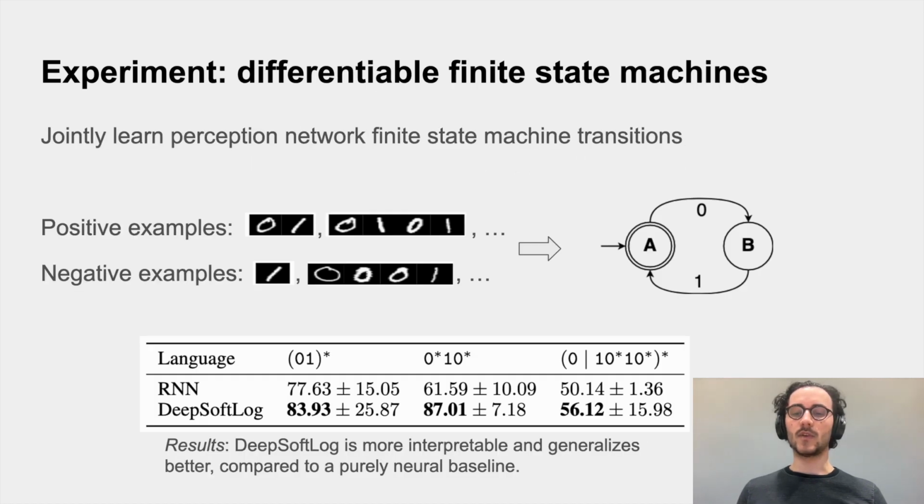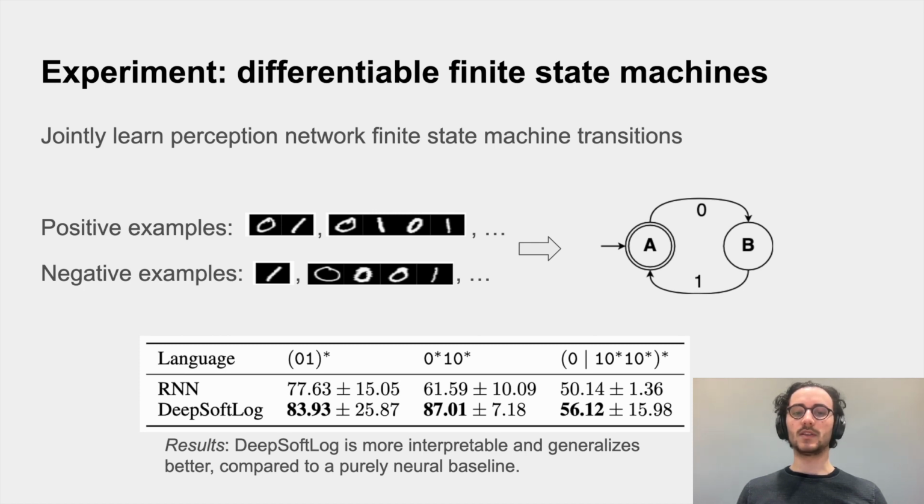Lastly, we take a look at finite state machines. We can take a regular implementation of a finite state machine and replace the symbols of the states and transitions with embedded symbols. This means the finite state machine now becomes a differentiable model. Now we can learn the structure of the transitions by learning the embeddings of these. We can also learn the symbols.